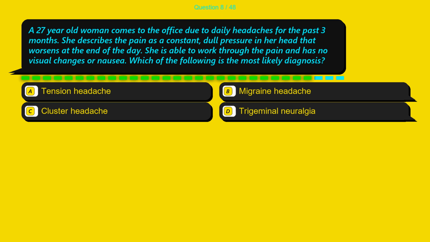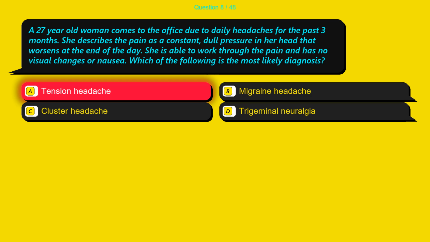A 27-year-old woman comes to the office due to daily headaches for the past 3 months. She describes the pain as a constant, dull pressure in her head that worsens at the end of the day. She is able to work through the pain and has no visual changes or nausea. Which of the following is the most likely diagnosis? Option A, tension headache. Option B, migraine headache. Option C, cluster headache. Option D, trigeminal neuralgia.